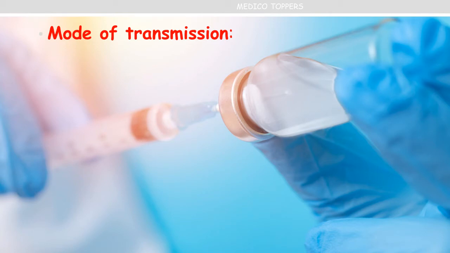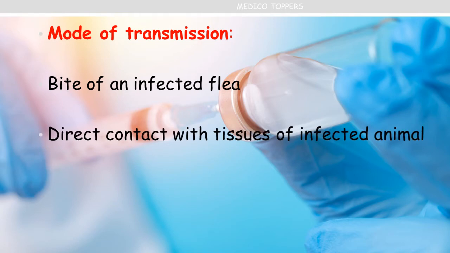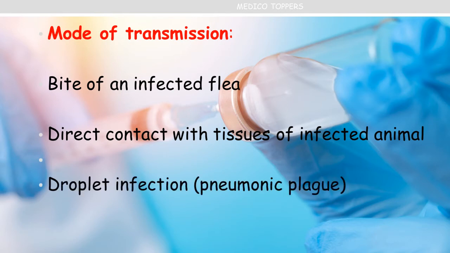Then let's see the mode of transmission. First, it is by the bite of an infected flea, and by direct contact with the tissues of an infected animal. Then, through droplet infection in case of pneumonic plague.